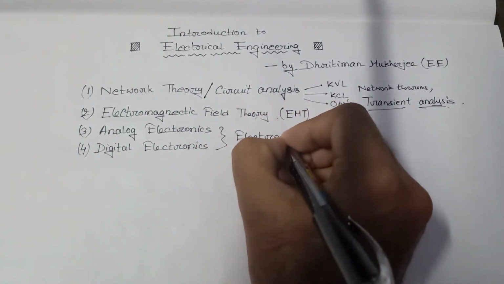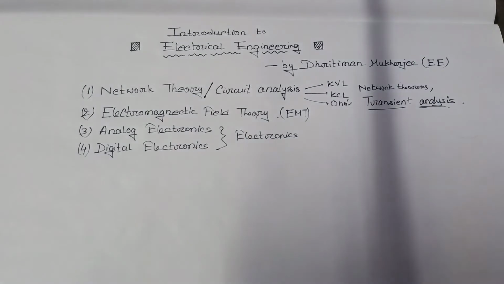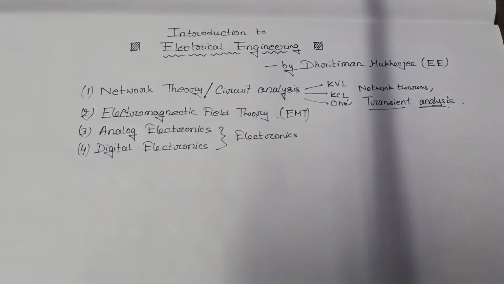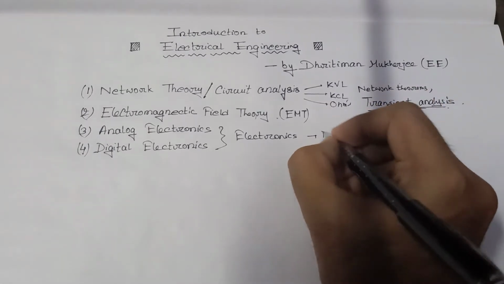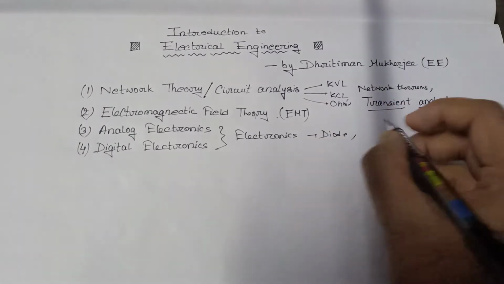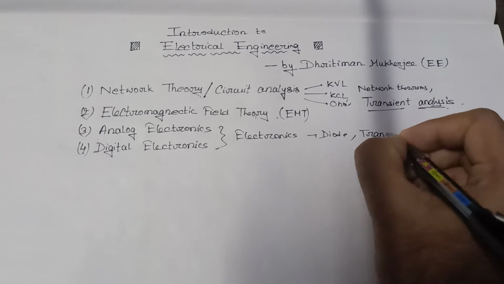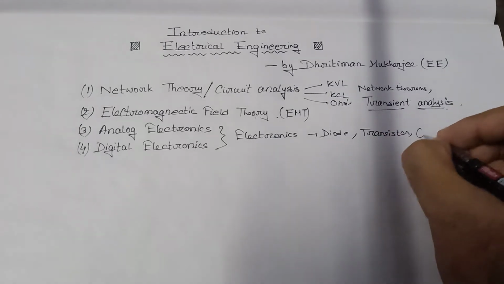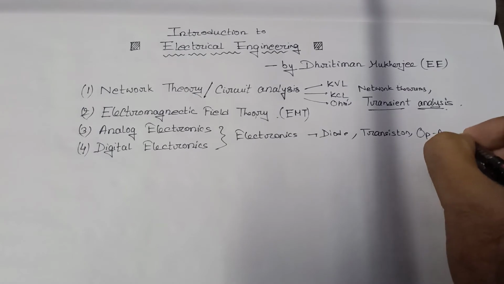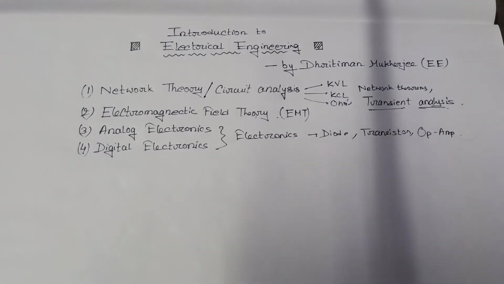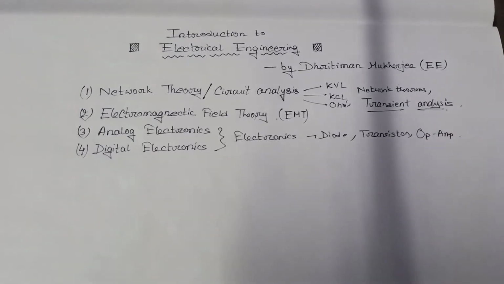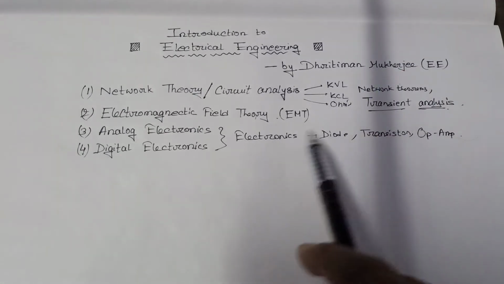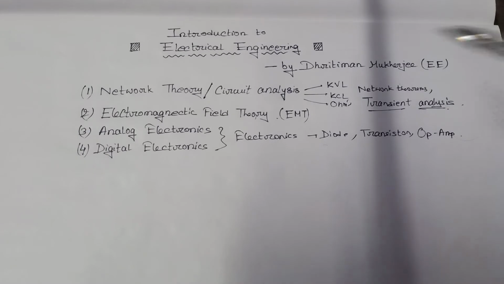You already have some idea about electronics because you have learned in basic electronics such as diode, transistor, op amp. But we'll have a clearer concept about diode, transistor, and op amp in analog electronics.